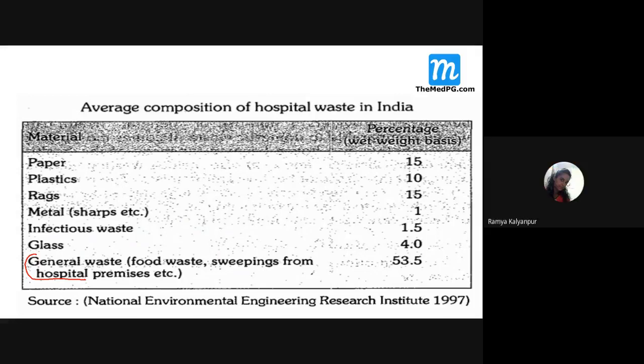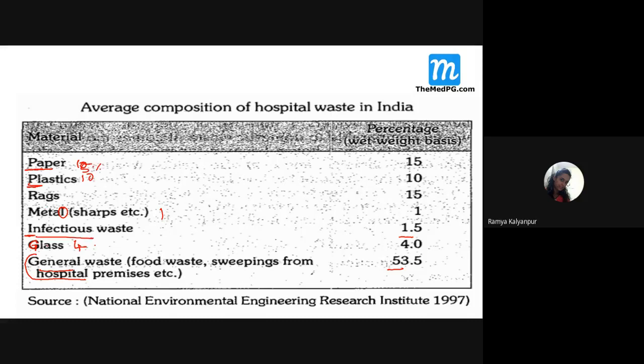Hello, Mahavir. Am I audible? Yes, ma'am. Okay. Akash, Smriti, Roshan, and other students also, general waste, remember 53%. Then infectious waste, don't think of any higher number, only 1.5. Glass, G, is again 4%. Then metal is only 1%. And the rest: paper is 15%, plastic is 10%.